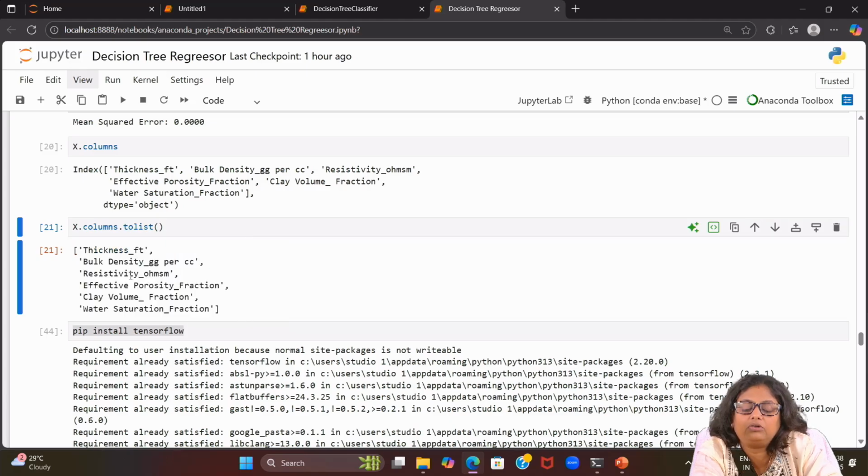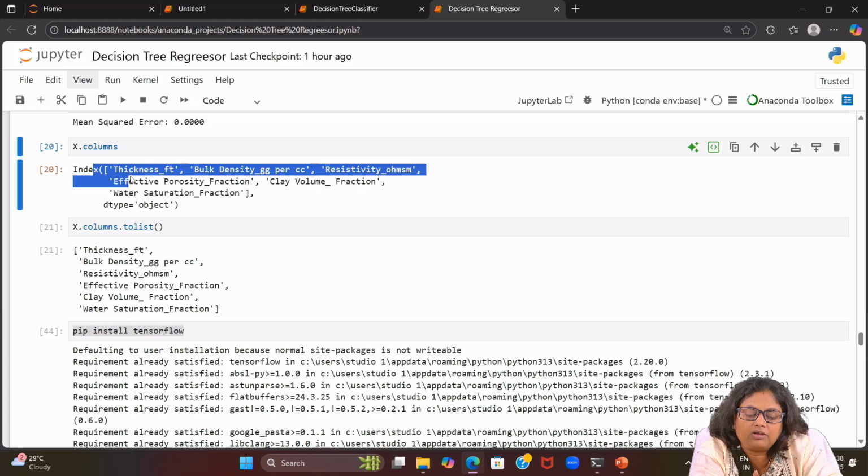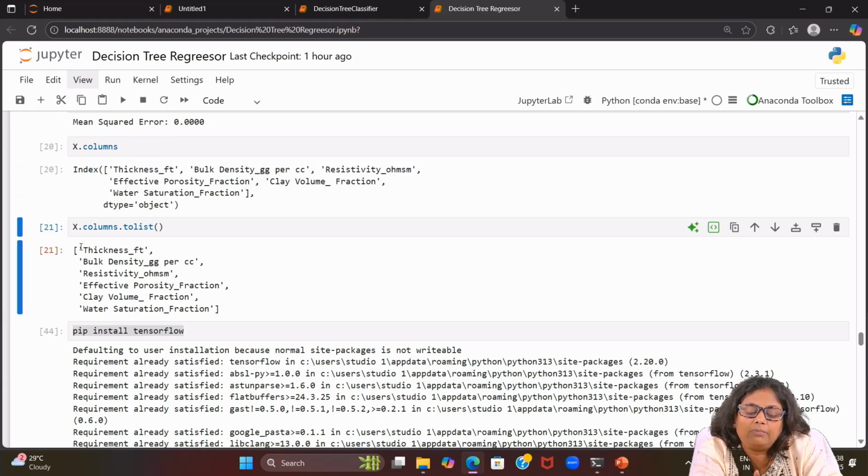List we already talked about. List is a built-in data type in Python. Previously the data type was displayed as object, now I am converting it into a list. So thickness_feet and all the columns are comma separated, displayed as a list.